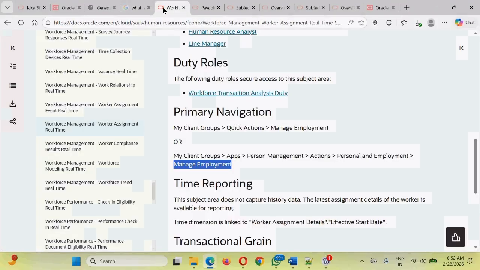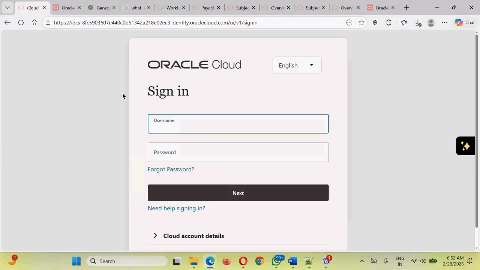So going back to the instance, guys, if we know what kind of data this subject area could help us fetch, the documentation says that you should be able to go to my client group, person management, personal employee, management employee, something like this.